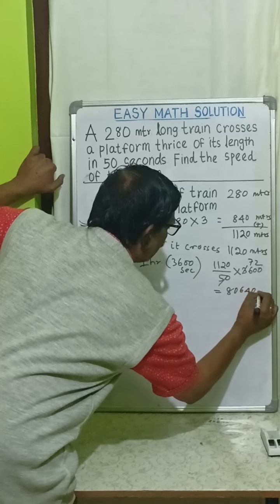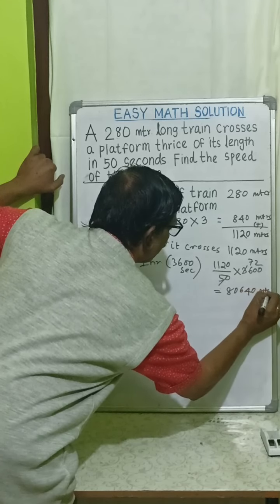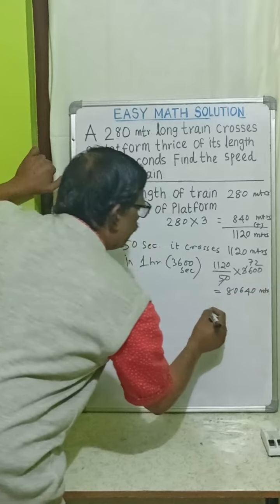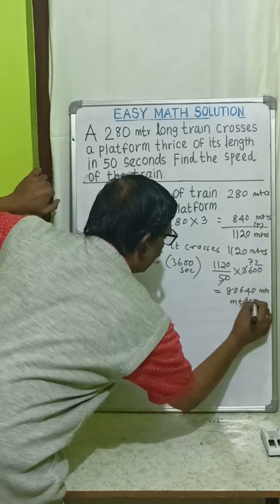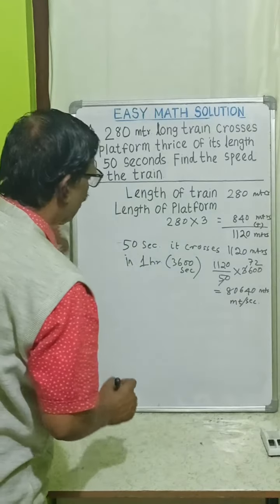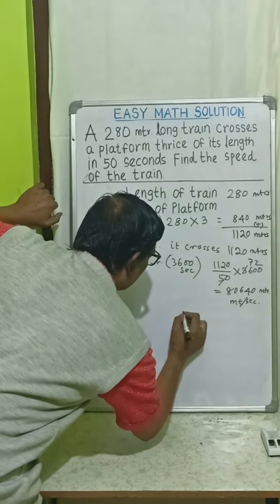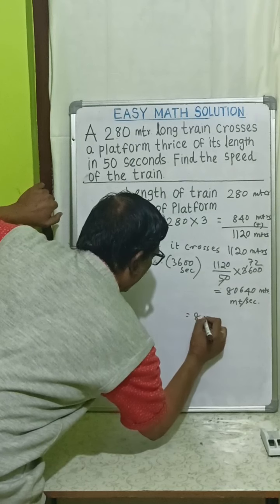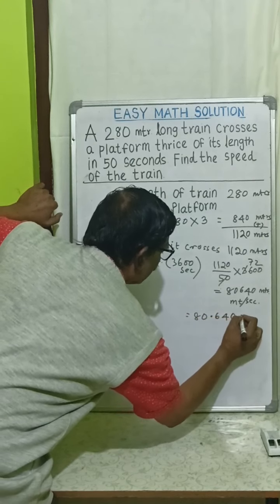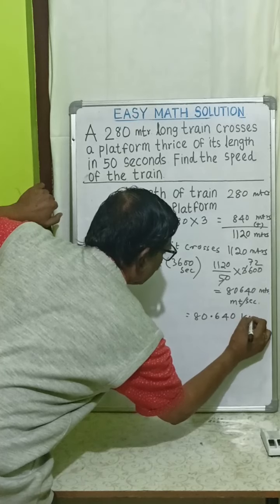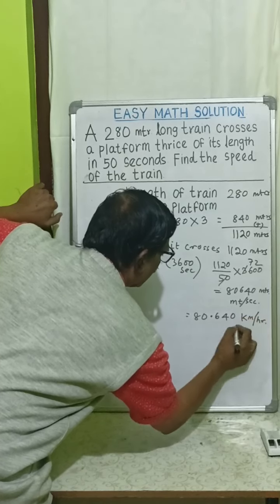The answer is 80640 meters per hour. If we convert this to kilometers per hour, then it will be 80.640 kilometer per hour. This is the answer.